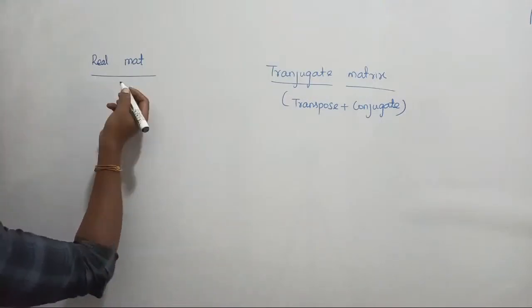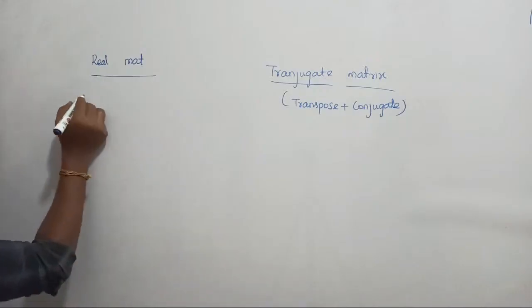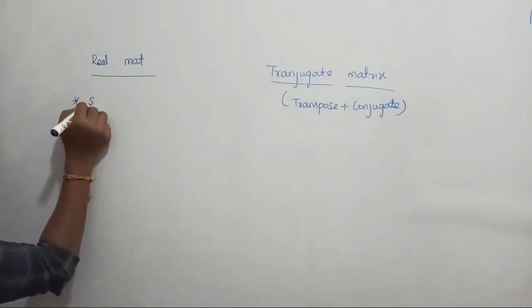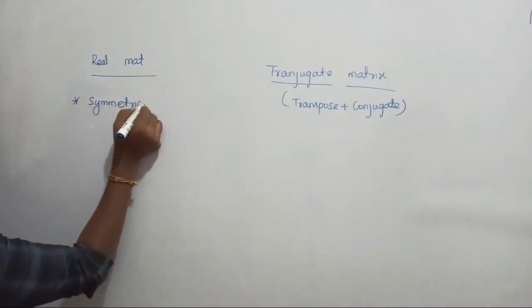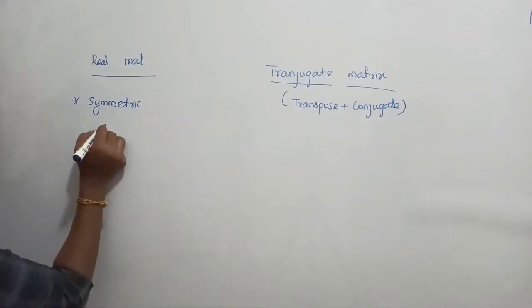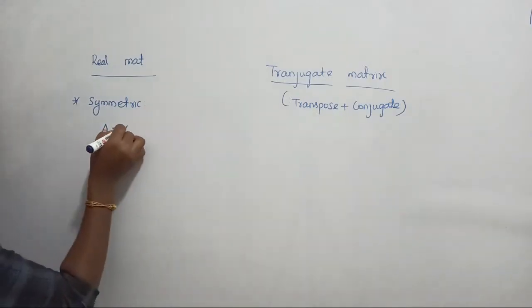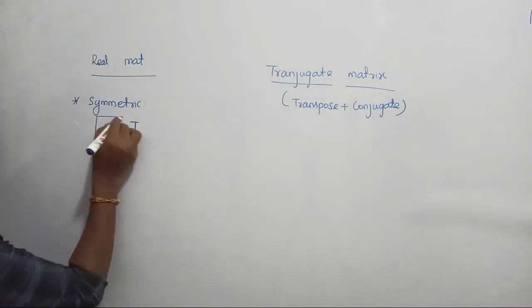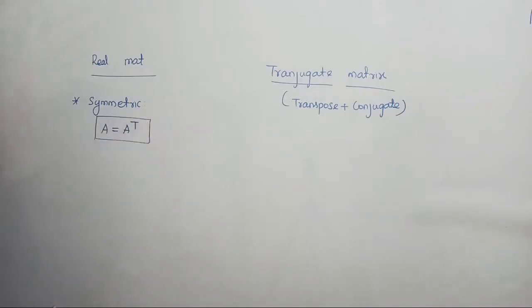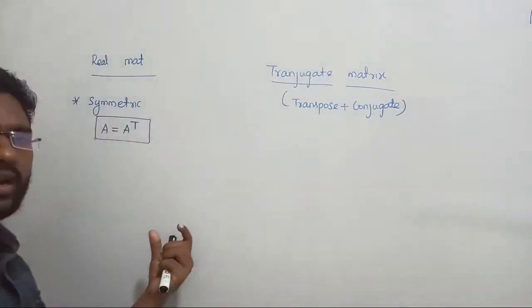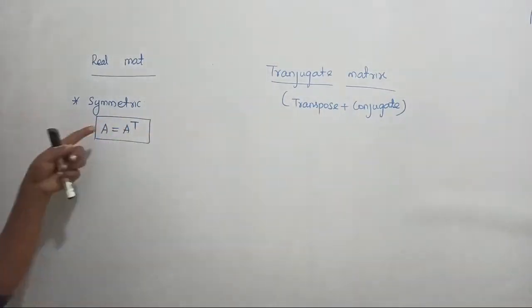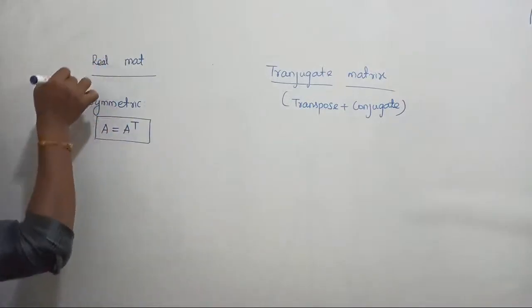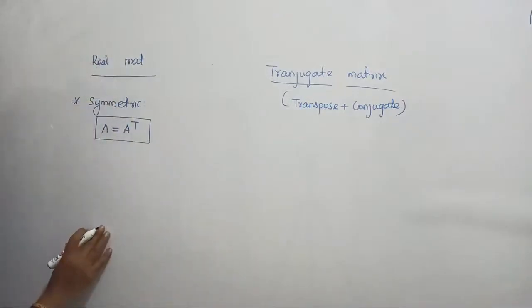A real matrix can be classified. First, a real matrix might be symmetric. A real matrix is said to be symmetric when, for example, a matrix A is given, and while finding the A transpose, A and A transpose become equal. Now, why am I talking about this under eigenvalues? Because we are looking for the properties of eigenvalues and eigenvectors. So the conclusion is, if your matrix is real and symmetric, then